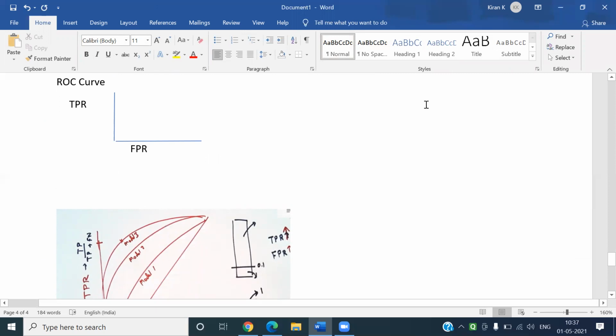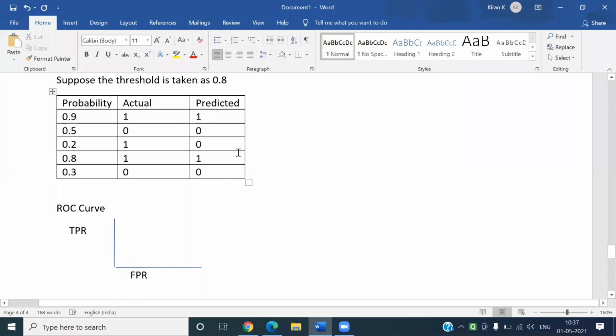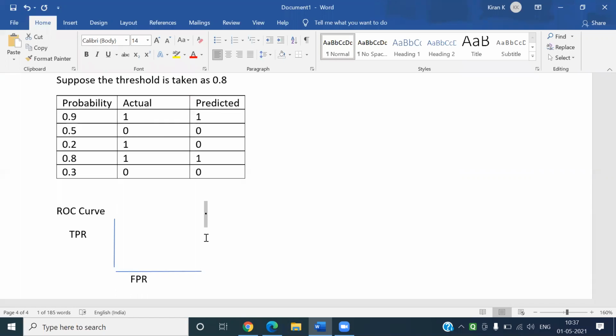Suppose the threshold is taken as very low. Very low means, if I take 0.2, what happens if 0.2 is taken as the threshold? The actual is 1 or 0, but our predictions will be all 1. What about then FPR and TPR? We'll get a point somewhere here, my dear friends. So this is our point.